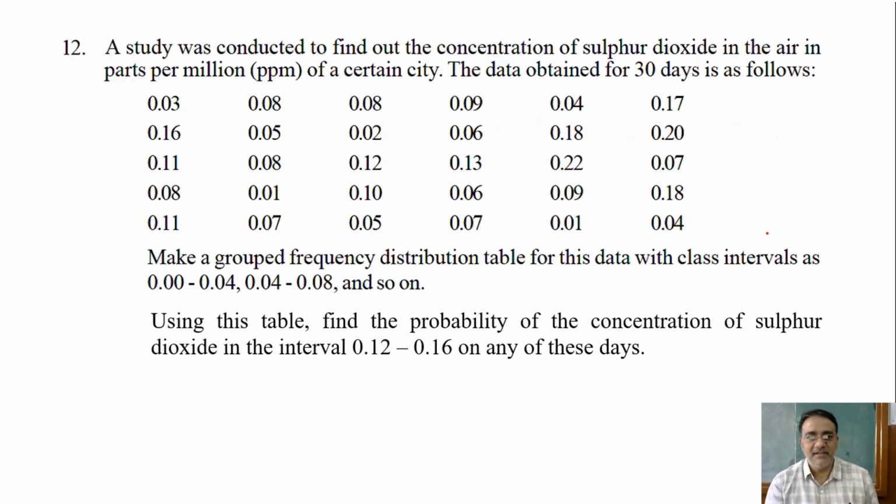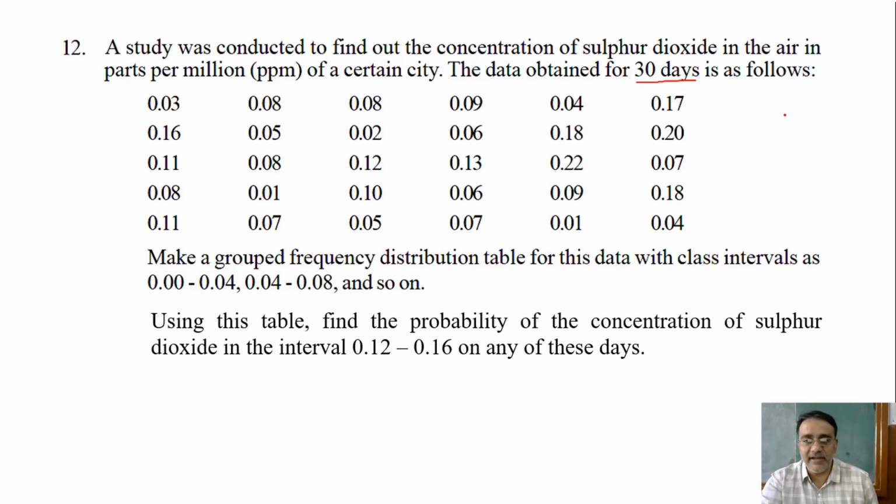Any doubt in this question? No, sir. Right. Now the question number 12. A study was conducted to find out the concentration of sulfur dioxide in the air in parts per million, that is ppm, of a certain city. The data obtained for 30 days, this is the total frequency, is as follows.